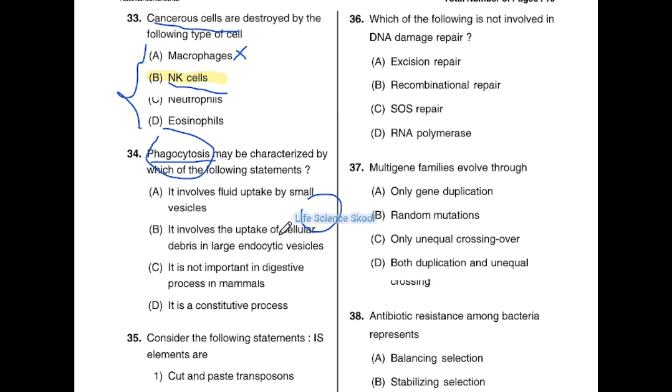Now let's look at the options. Involves fluid uptake by small vesicles? No, option A is not the correct answer. It involves the uptake of cellular debris in large endocytic vesicles. Isn't it? The definition I also said the same. So option B is the correct answer. It involves the uptake of cellular debris in large endocytic vesicles.